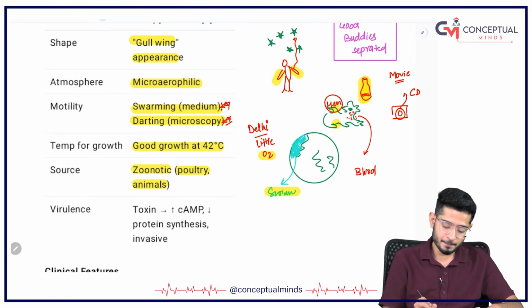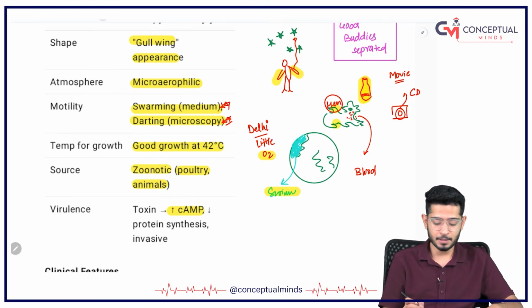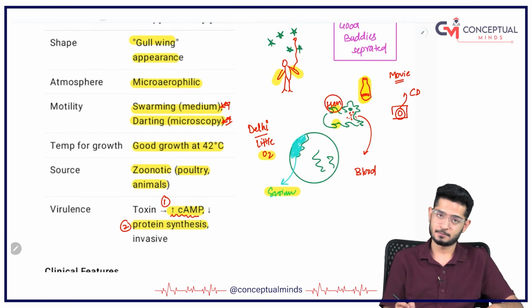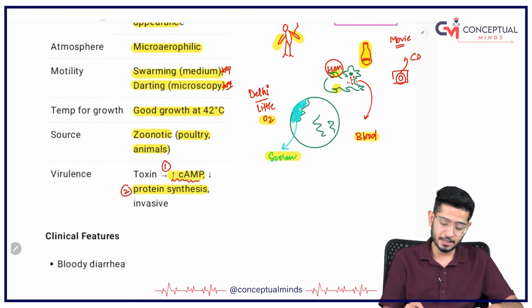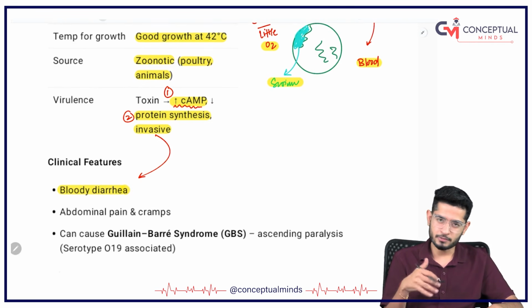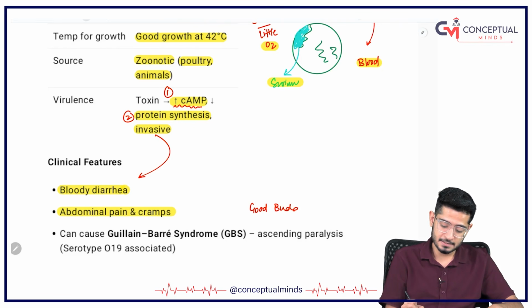Then Campa says cyclic AMP is going to increase. So the toxin increases the cyclic AMP, one thing. The second is, if something is increasing, that means cyclic AMP is increasing, something has to decrease, that is protein synthesis. And remember, it was bleeding. Why? Because the organism is invasive, it leads to bloody diarrhea. And diarrhea is happening, obviously there will be abdominal pain, abdominal cramps, and the name of the story is Good Buddies Separated. So what does that mean?